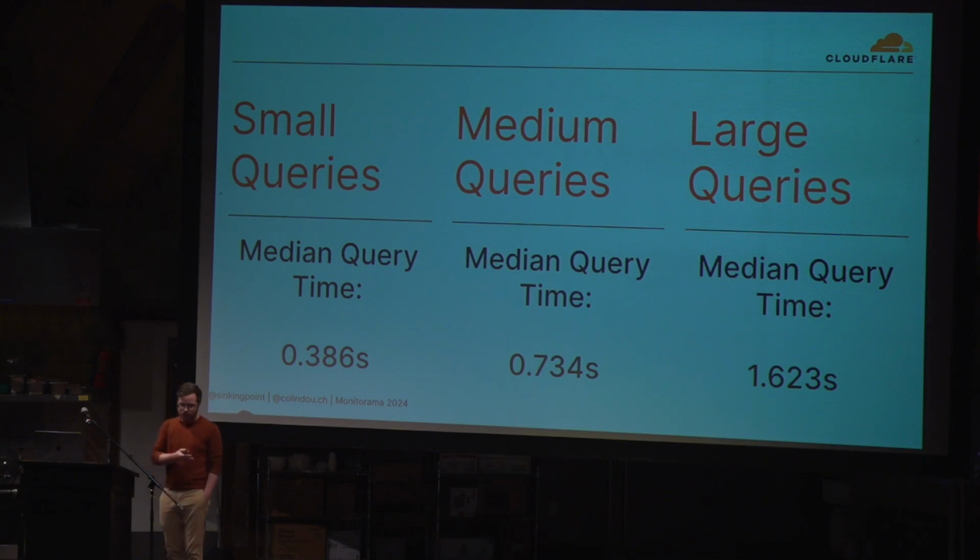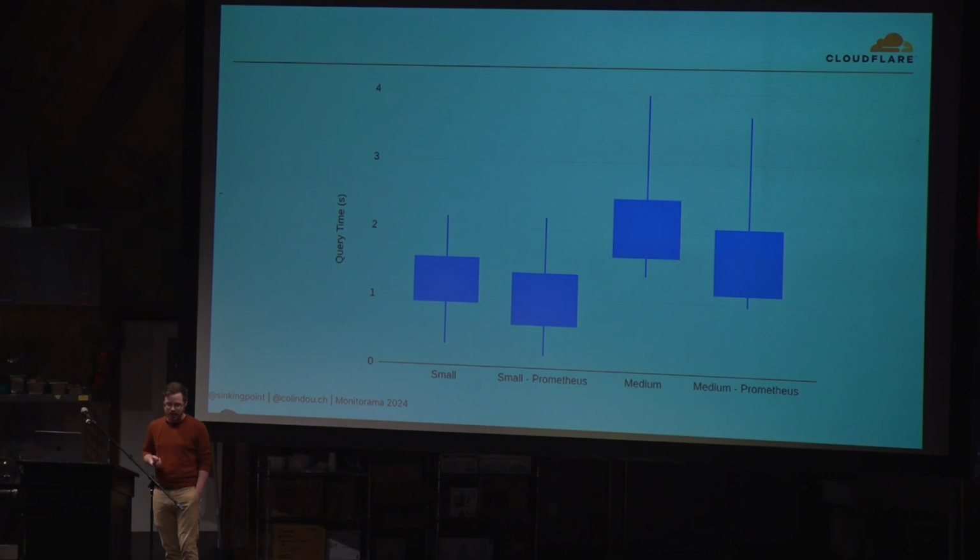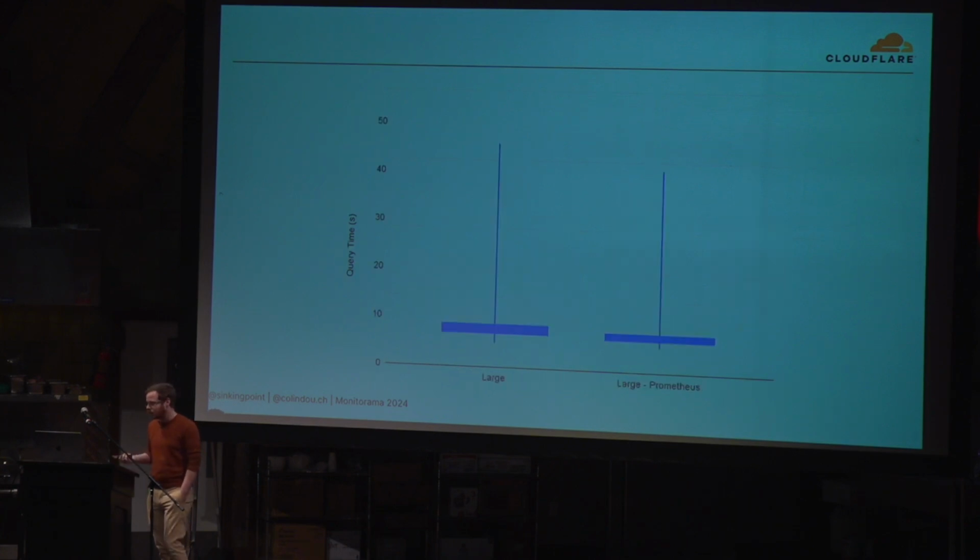Remember, we've got our 3 types of queries. There's median times for Prometheus. Here's a breakdown of how Clickhouse performs against Prometheus. Again, our query times are slightly above what Prometheus is doing, as we assumed, but not terrible. We can work on it.